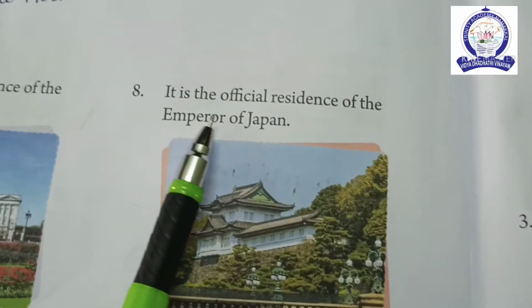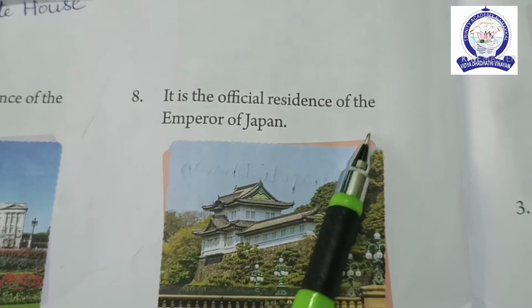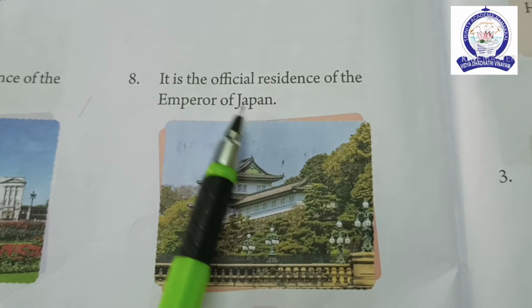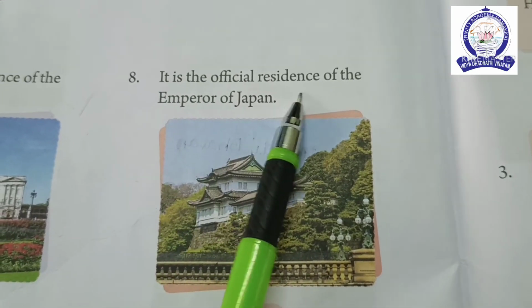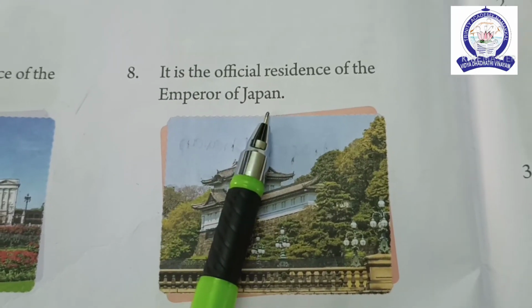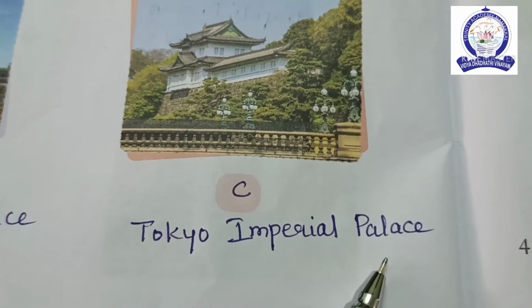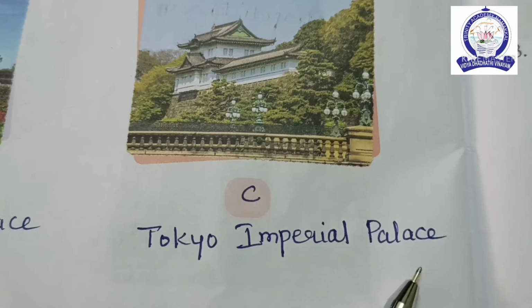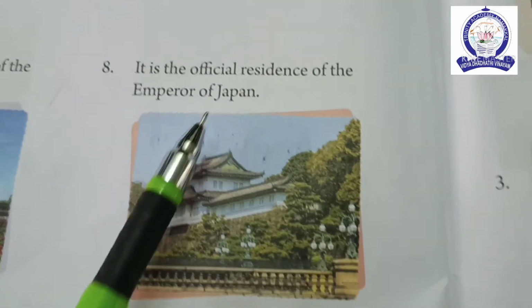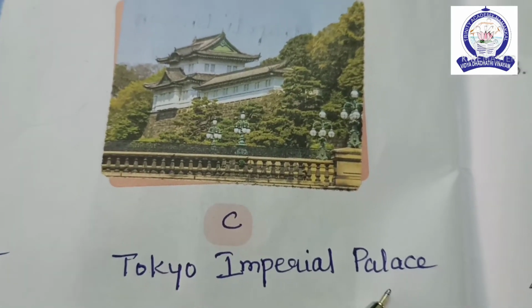Eighth one, it is the official residence of the Emperor of Japan. The answer is Tokyo Imperial Palace. Japan, Tokyo Imperial Palace.